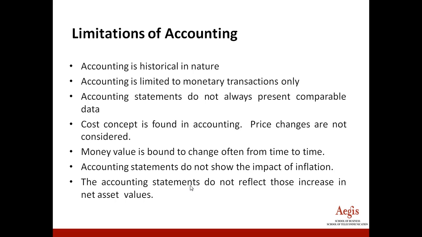Now, what are the limitations of accounting? Friends, accounting should be understood not only in terms of the advantages, but you also have to see the other side of it, because you should know how to overcome such limitations. So accounting is historical in nature. What exactly do you mean by historical? For example, if you bought a seat 20 years before, that cost from 20 years before will be recorded in the books of accounts. So that is called historical.